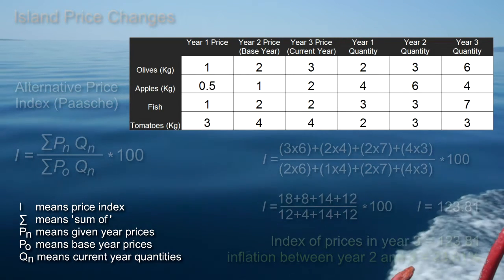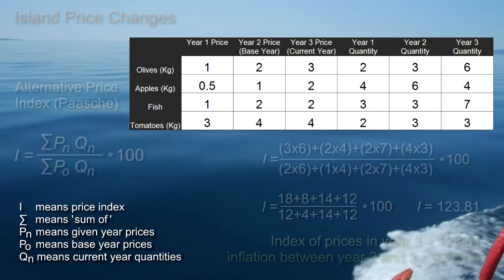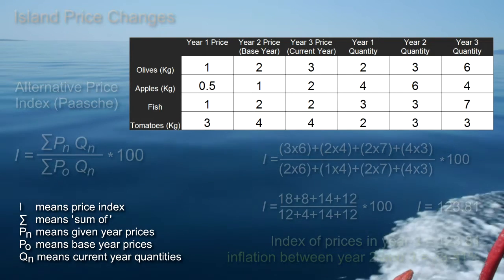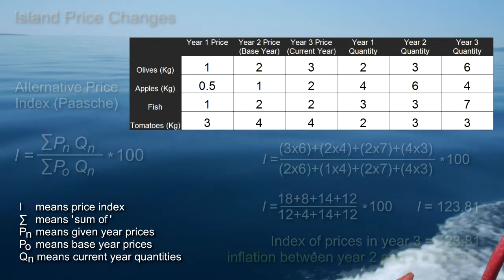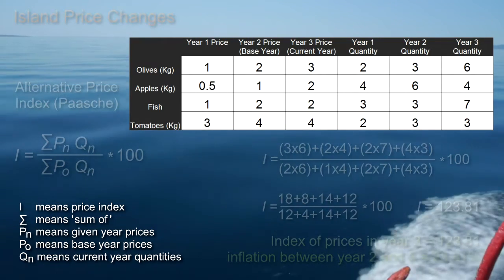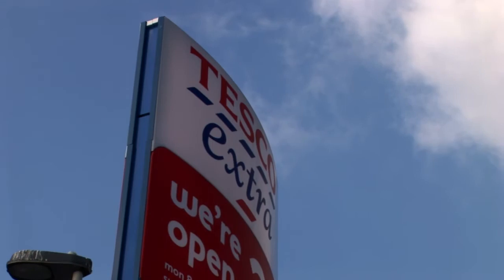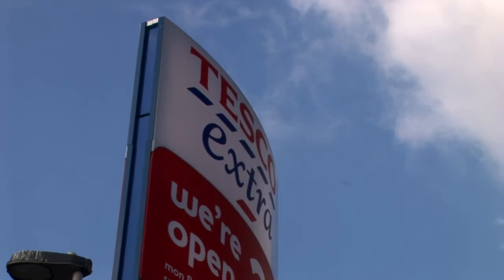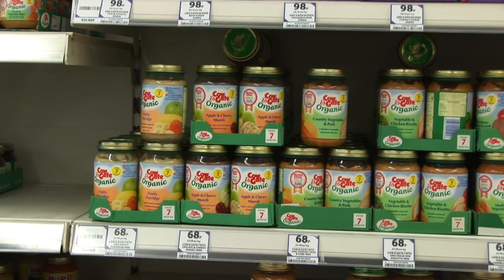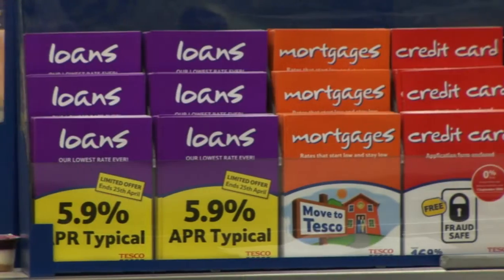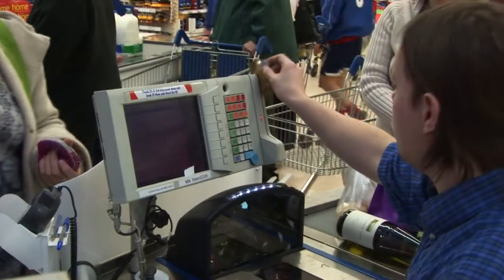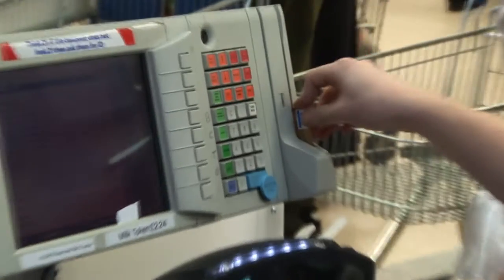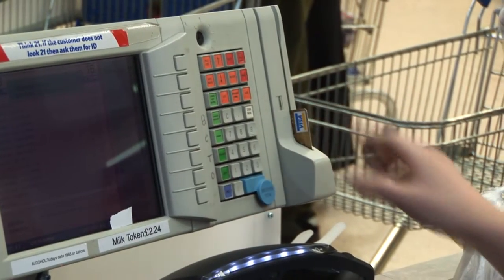This measure tends to show a lower inflation rate because it allows for consumers adjusting their purchases to relative price changes. There are various sets of index numbers that measure inflation for the UK. They're all constructed in the way we've described for our island economy, but the weights used to calculate price changes will vary according to the use to which we put them. We'll mention just a few here.